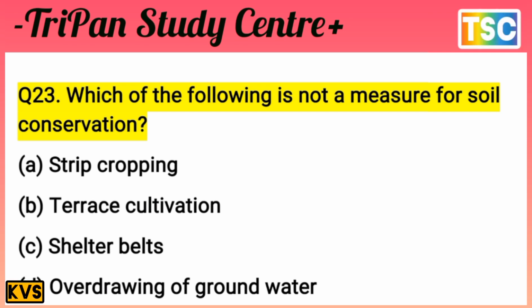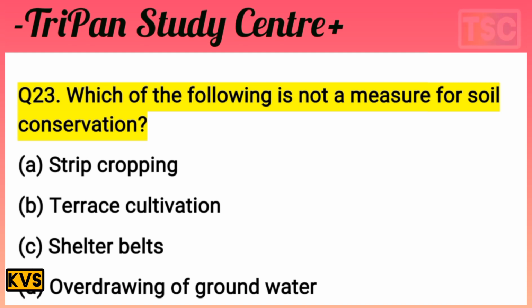The question is: which of the following is not a measure for soil conservation? That's an important question. A is strip cropping, B is terrace cultivation, C is shelter belt, D is overdrawing of groundwater. First of all, your answer is important. Test your knowledge. You must have a thought of your answer.